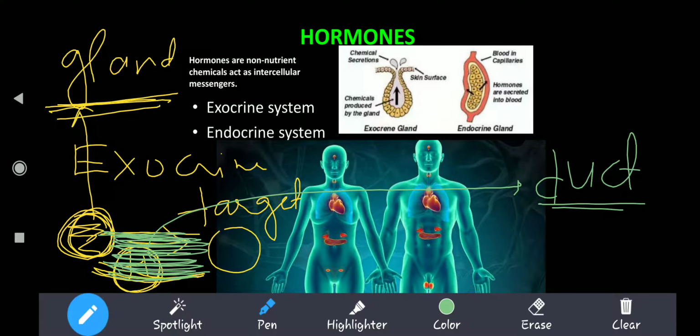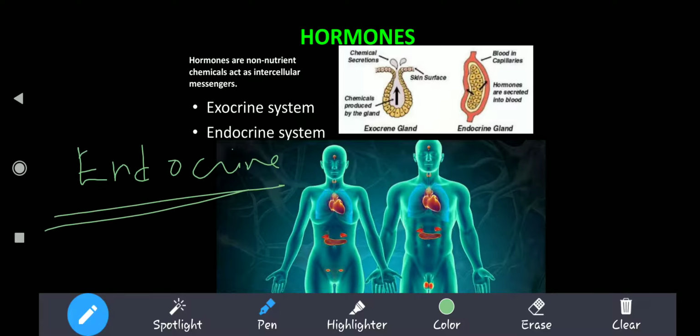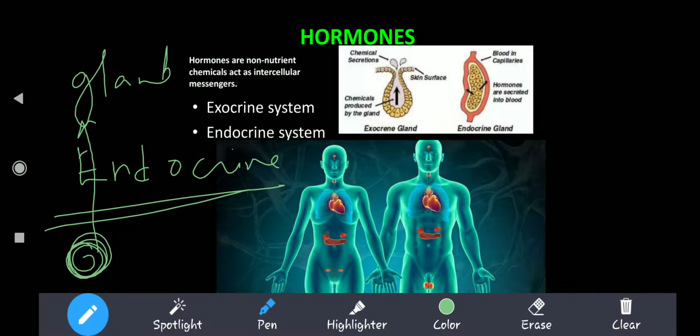So in the exocrine system, the hormones are released in the duct. But if you see in the endocrine system, the case is not the same. Let us now discuss the endocrine system. In this endocrine system, what is happening? We have got the gland, the gland who's going to make the hormone. The hormone is produced. That hormone is going to go and hit the target.